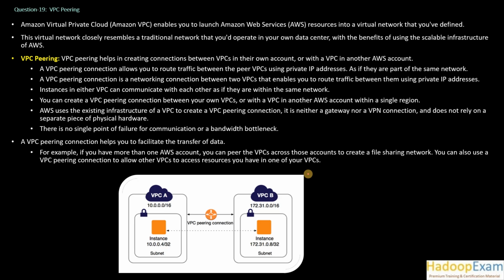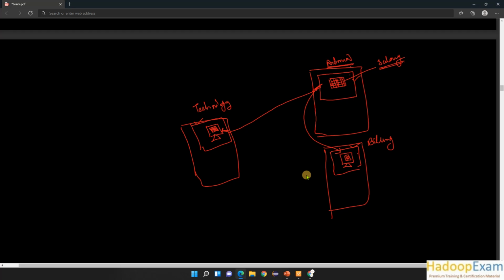VPC peering, what is this? VPC peering helps in creating a connection between VPCs in your own account or with VPCs in another account. All three teams have different accounts, correct? This is one account, this is the second account, this is the third account. Amazon supports VPC peering so that even across accounts you can make a connection to communicate with the VPC.